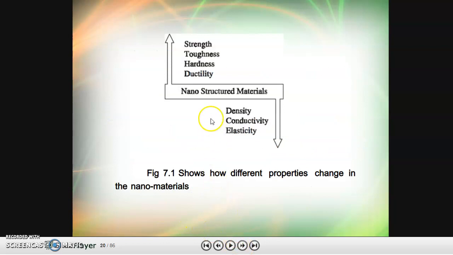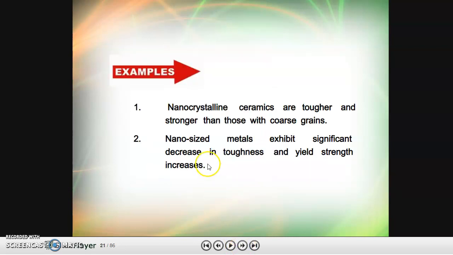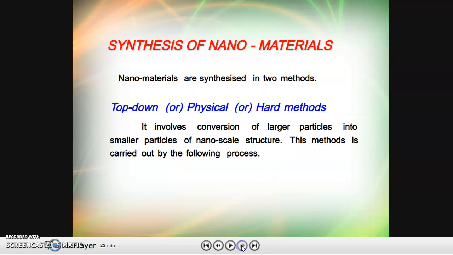As I told you, ductility, hardness, toughness, strength, everything keeps on increasing as the size decreases, and density, conductivity and elasticity decrease. For example, nanocrystalline ceramics are tougher and stronger than those with coarse grains, and nano-sized metals exhibit a significant decrease in toughness and yield. Yield strength also increases.